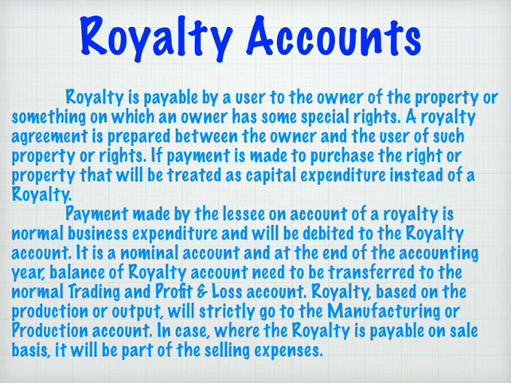Friends, payment made by the lessee on account of a royalty is normal business expenditure and it will be debited to the royalty account. It is a nominal account and at the end of the accounting year, the balance of the royalty account needs to be transferred to the trading and profit and loss account. Royalty based on production or output will strictly go to the manufacturing or production account. In case the royalty is payable on a sale basis, it will be part of the selling expenses.